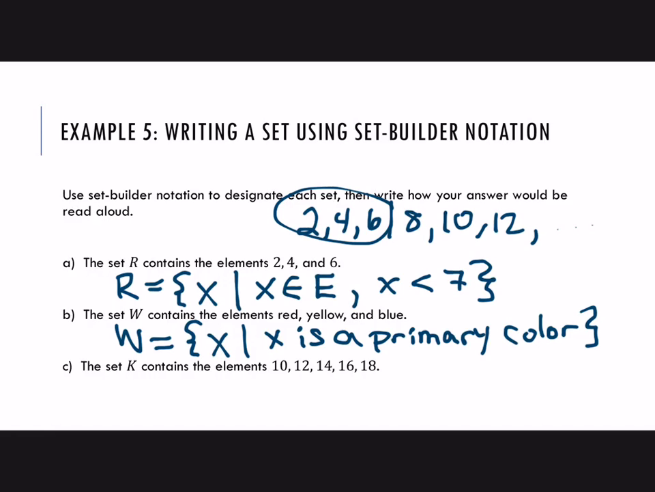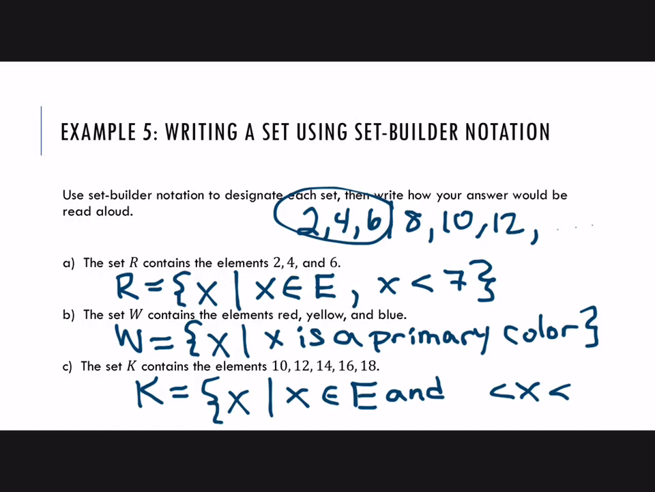Okay, and the last one, the set K contains the elements 10, 12, 14, 16, 18. So K equals the set of all x such that x is, all right, similar to the first example here, x is an even natural number, and now we can't just say less than, we have to cut this set off on both ends. We want to skip 2, 4, 6, 8, and we want to skip anything from 20, 22 on up. So we could say x is between two numbers.